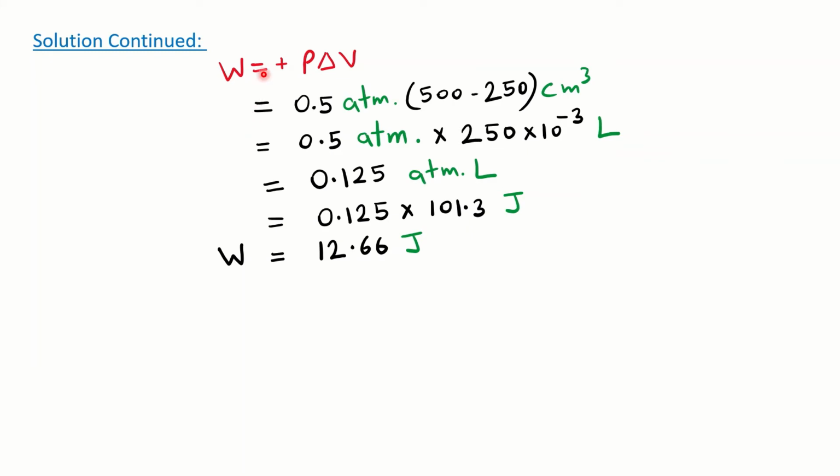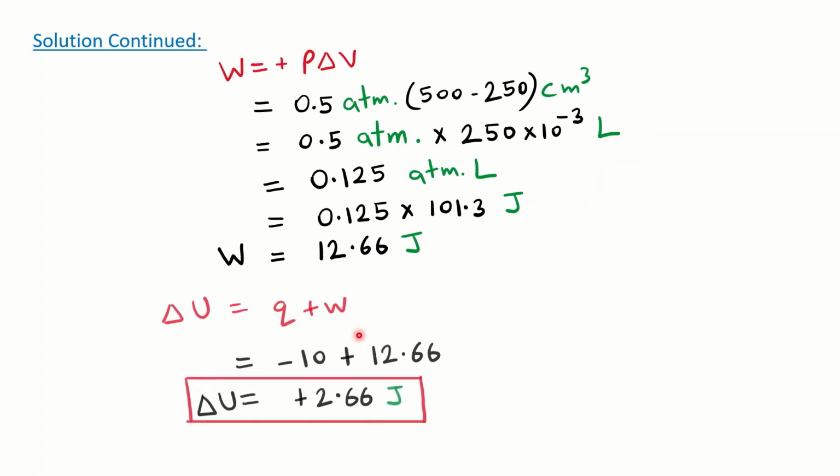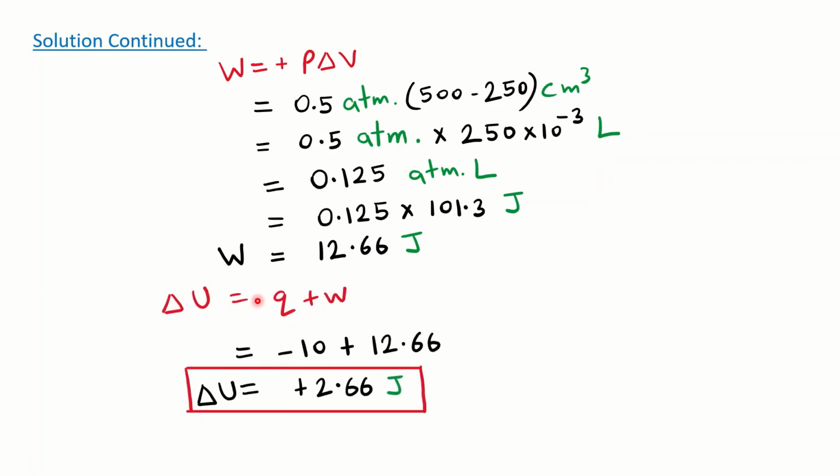So first of all, for del U we have to find out the W value, and since it is compression, W will be positive. P and del V are given. Again, atmosphere liter, you have to convert by multiplying by 101.3. This is very important. You have to convert it into joule. Don't forget to do it. So you highlight this 101.3 joule. Then finally you can put the value. Since the heat flowed out, the evolution takes place, so Q is -10, and for compression the work is positive, and you can find out the internal energy in joule.